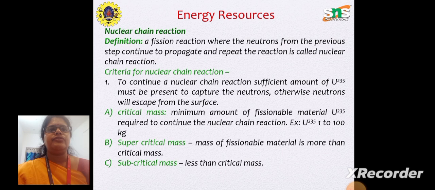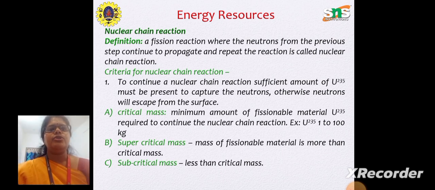So, how is it defined? A fission reaction where the neutrons from the previous step continue to propagate and repeat the reaction is called the nuclear chain reaction. So, it's a fission reaction where the reaction continues without stopping, right? That is the chain reaction. It's a continuous reaction.